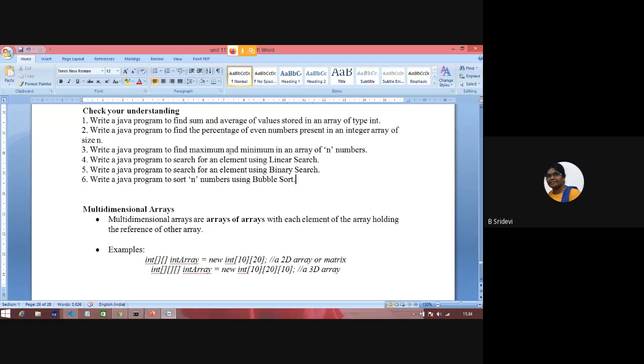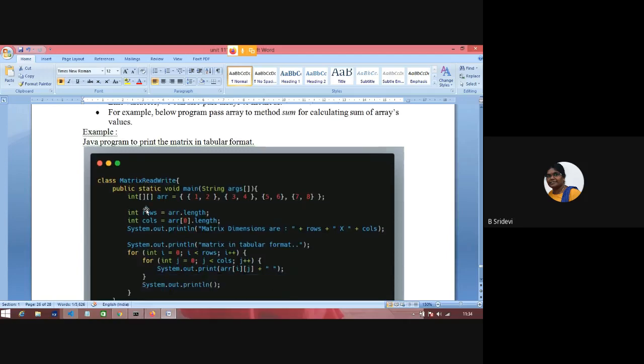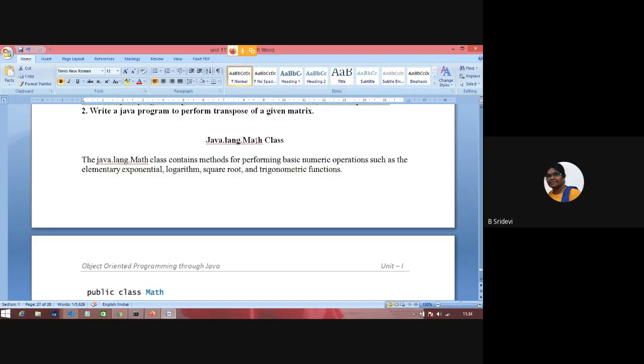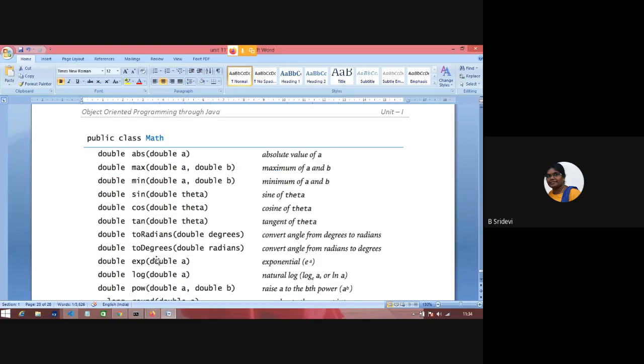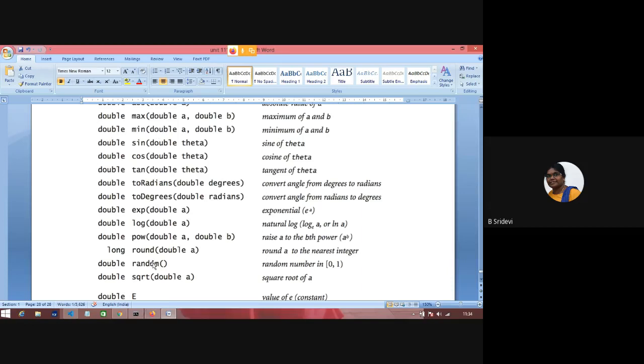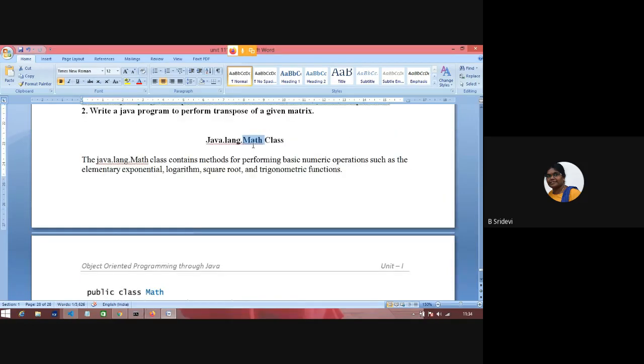So till now we have seen single dimensional arrays, that means a list of numbers. Next we have to see multi-dimensional arrays. But just to give a small break from these arrays, we'll see one more topic called the math package. In the majority of our programs, we have to calculate absolute values, sine, cosine, tan, exponential values, log values. We have to find a power b. To do all those, we have a class called Math. This Math class is present in the package java.lang.